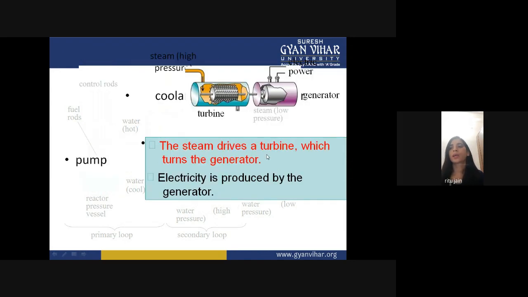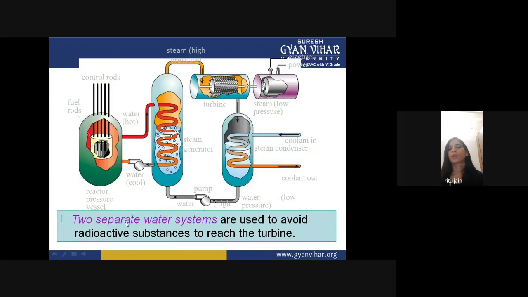The steam drives a turbine which turns the generator, and electricity is produced by the generator. Two separate water systems are used to avoid radioactive substances reaching the turbine. That's why we are using two separate water systems.